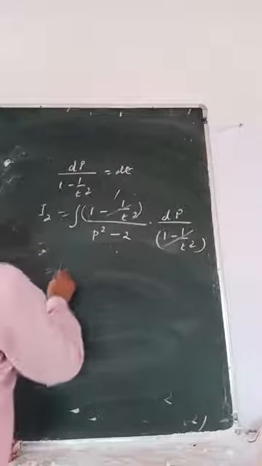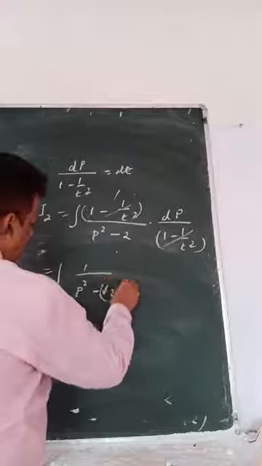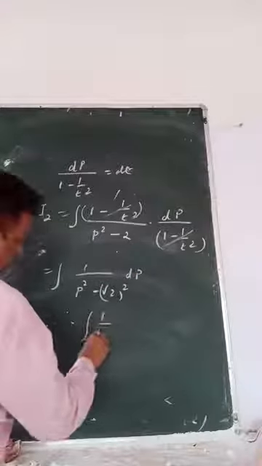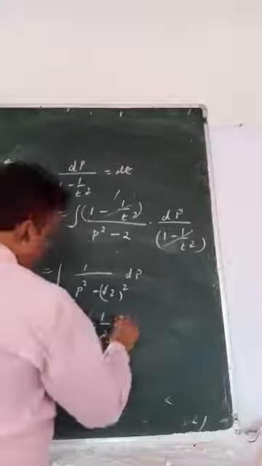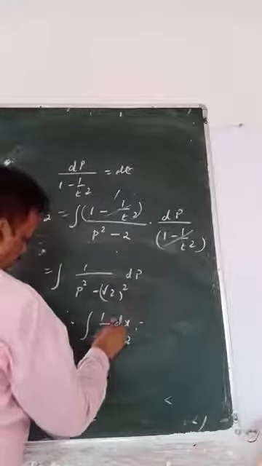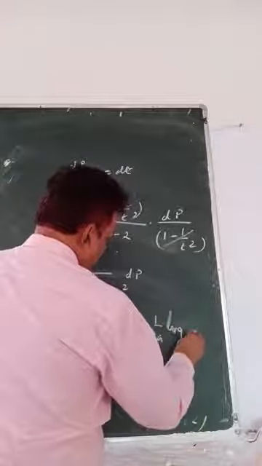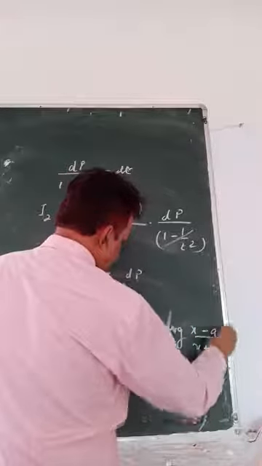So 1 by p square minus root 2 square dp. So which formula? 1 by x square minus a square. What is that? 1 by 2a log x minus a by x plus a.